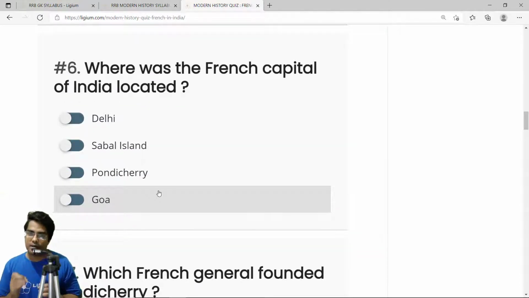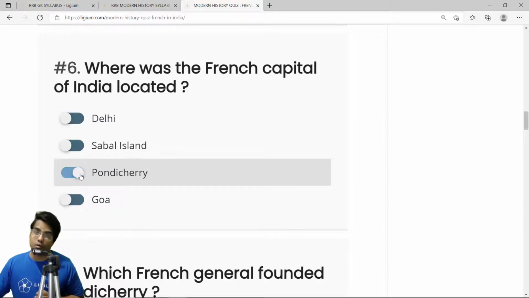Now the French base was thoroughly established in a place called Pondicherry. Now it's obviously a tourist place, a really important nice place for Indian tourists right now, but the real capital of the French was established in Pondicherry for their operations. So the correct answer is option C, Pondicherry.